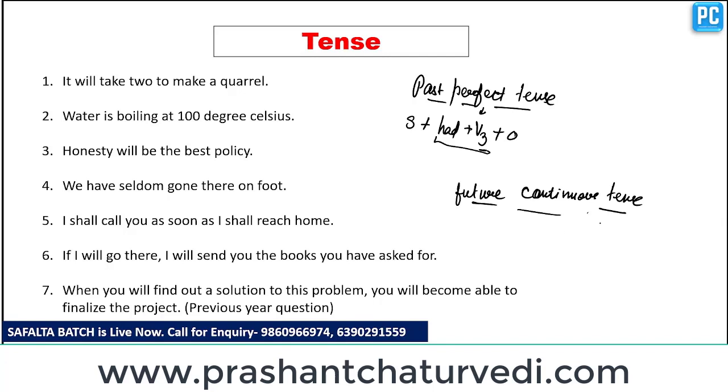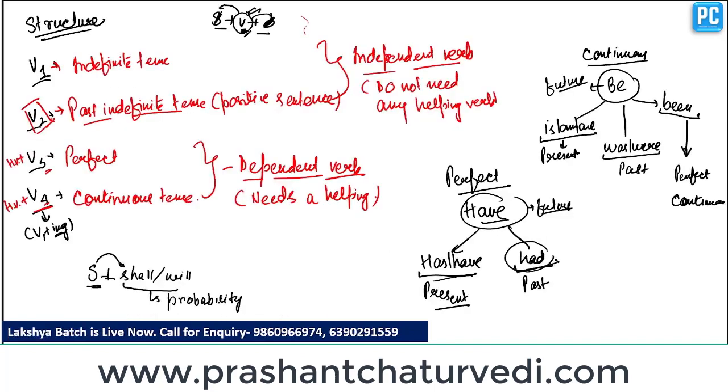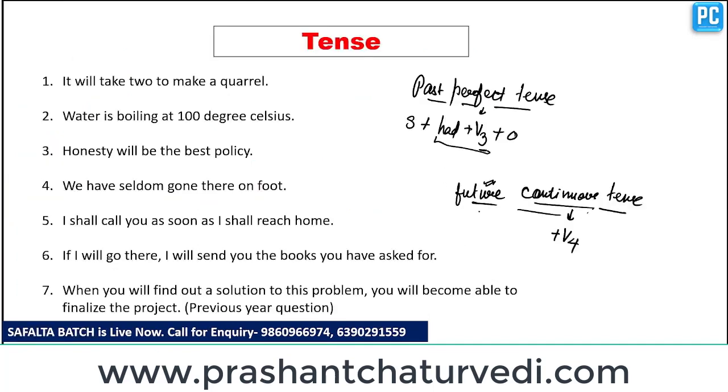Now for future continuous tense, first of all we have to understand the state of action. The state of action is continuous, so V4 should be used here. Now V4 is a dependent verb. So what does it mean? It means that we have to place a helping verb before it. Now the helping verb should be used according to the time of the tense. The helping verbs of continuous are be forms. Is-am-are is used in present tense, was-were in past, and base form be is used in future tense. So we have to place be before V4.